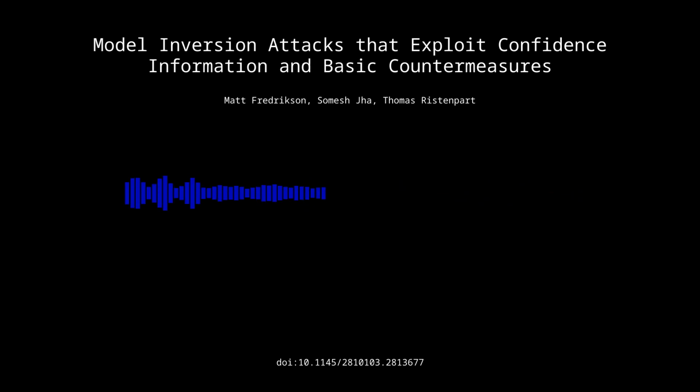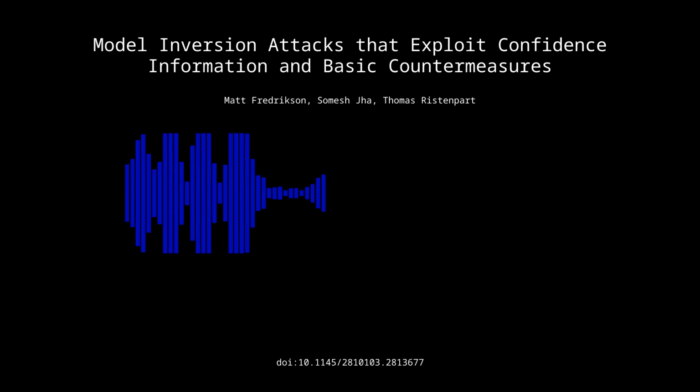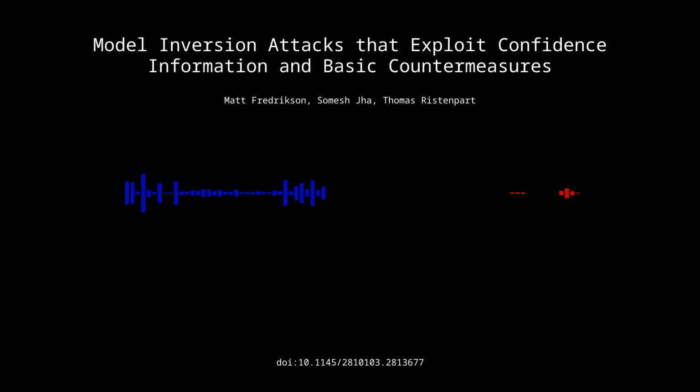Right. And so what they realized was that many facial recognition APIs, even in the black box setting, often reveal confidence values along with the predicted label. Right. So they'll tell you, okay, we think this is this person and we're 80% confident or 90% confident. And so they realized that you can leverage those confidence values to essentially reverse engineer the process.